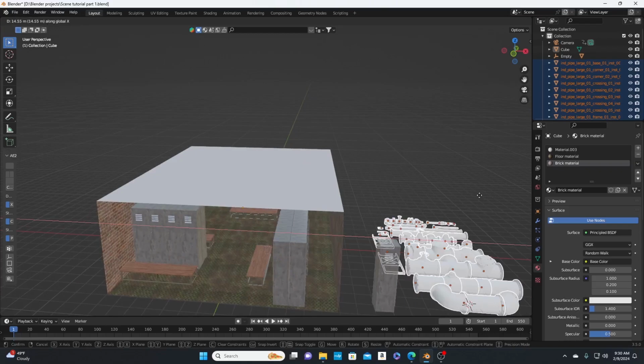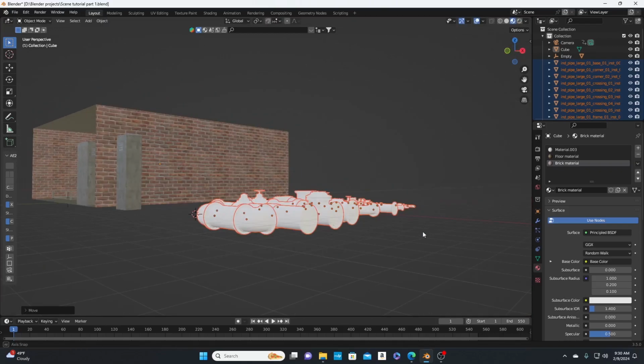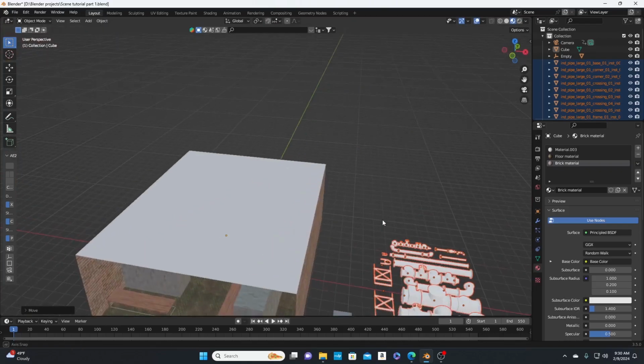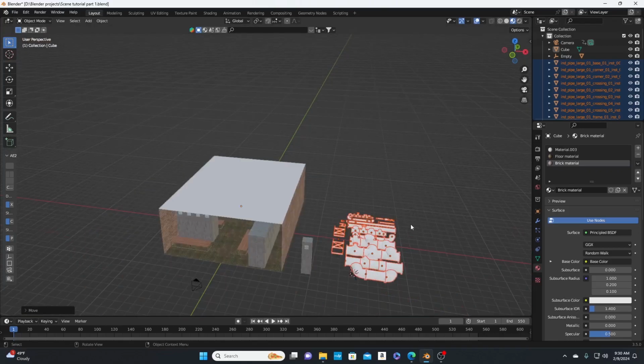This is the first couple pipes. I'm going to put these in a collection by itself, so I'm going to hit M. Let me see, we're going to name it first group of pipes. Now it's in the collection.